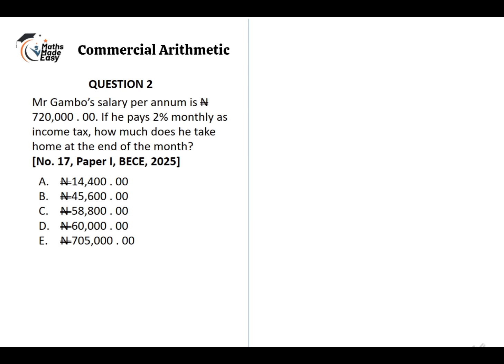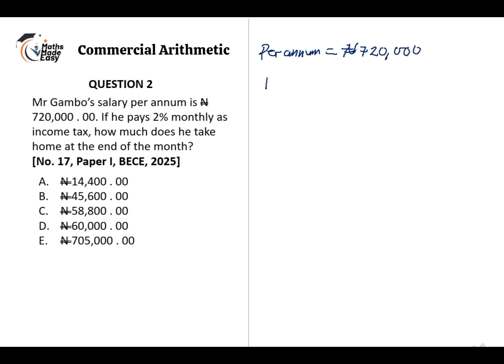Now consider the second question. Mr. Gambo's salary per annum is 720,000 naira. If he pays 2% monthly as income tax, how much does he take home at the end of the month? Now to solve this question, let's write out Mr. Gambo's salary per annum. So his salary per annum is 720,000 naira.